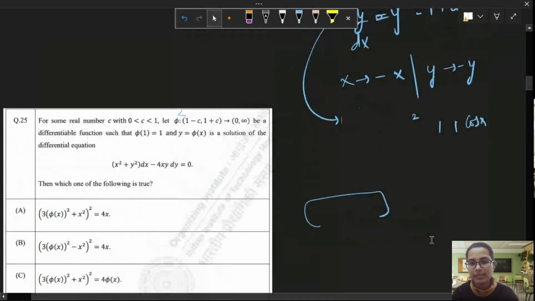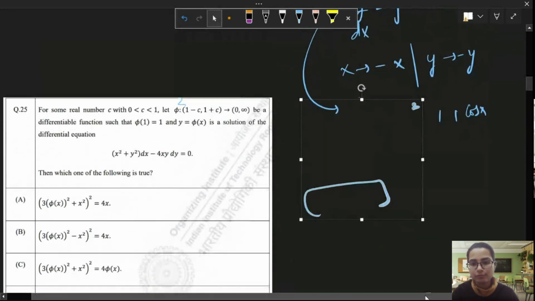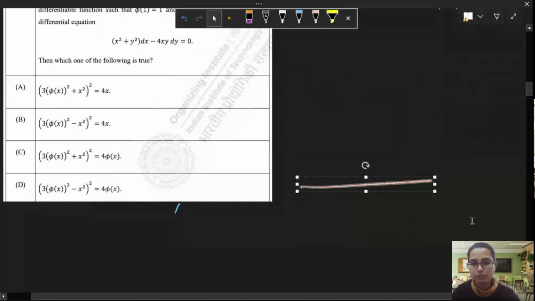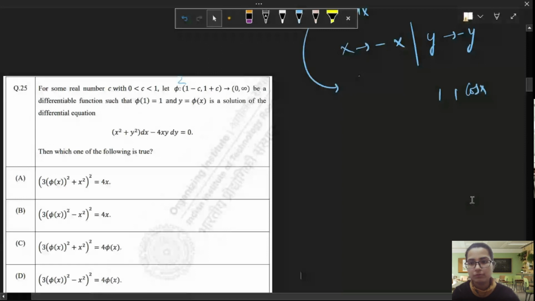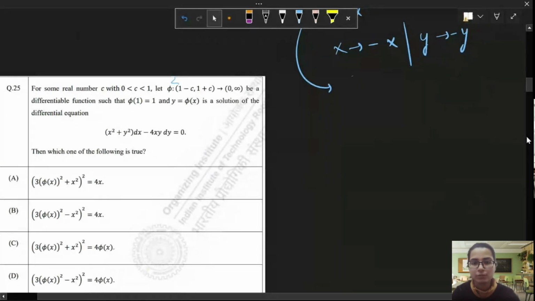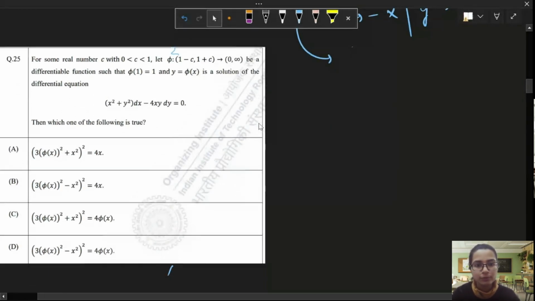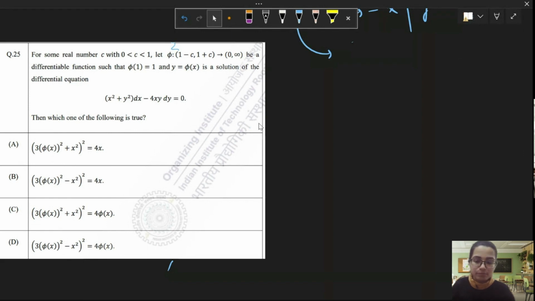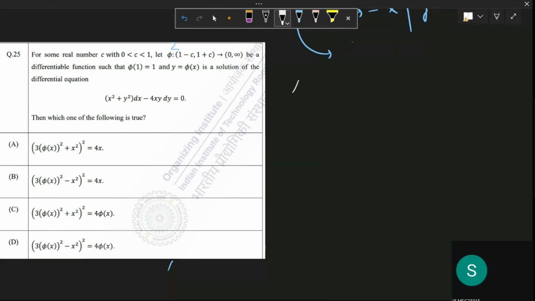Anybody? Any hint? Is this a solvable differential equation? We have studied many methods to solve differential equations. Homogeneous differential equation. Okay, someone is saying homogeneous differential equation. Yes. This is a first order differential equation. You can go for homogeneous or maybe exact, and if it's not exact, making it exact. So whatever you like. Yes, anybody? By some substitution, we can change this into variable separable form, then we can solve it.